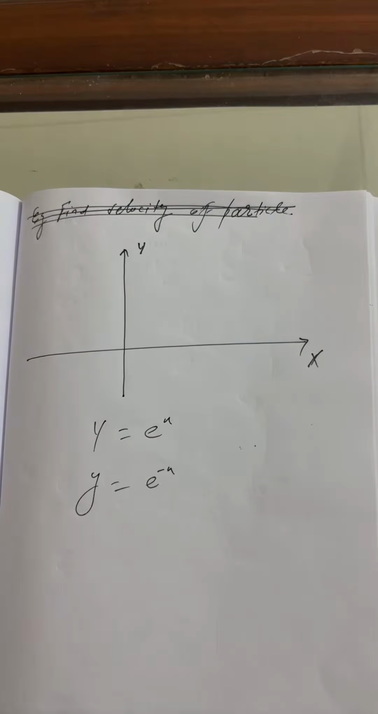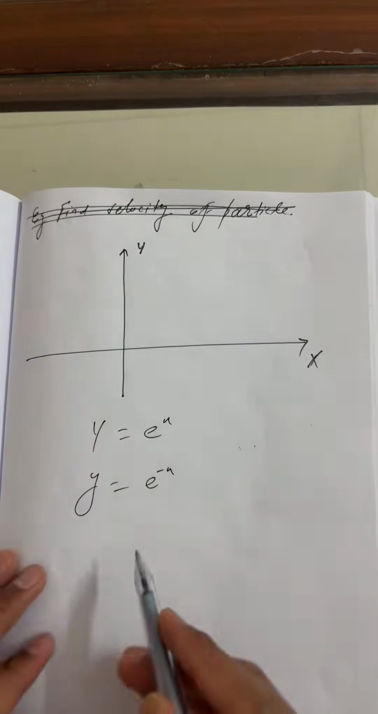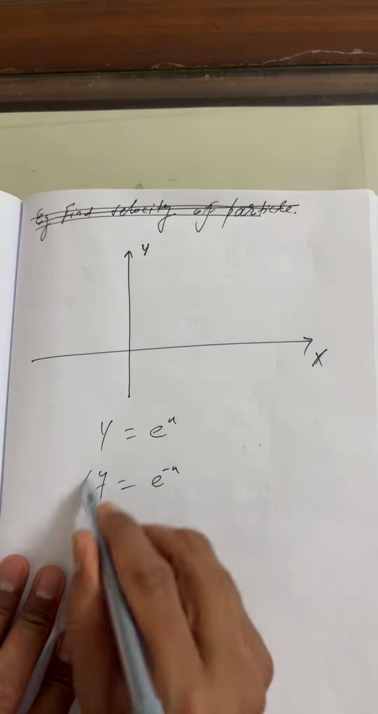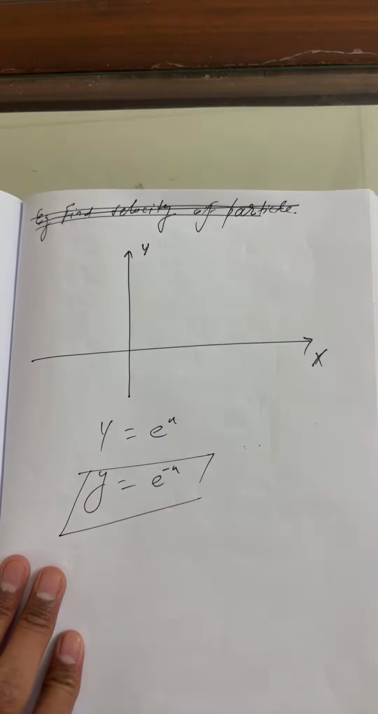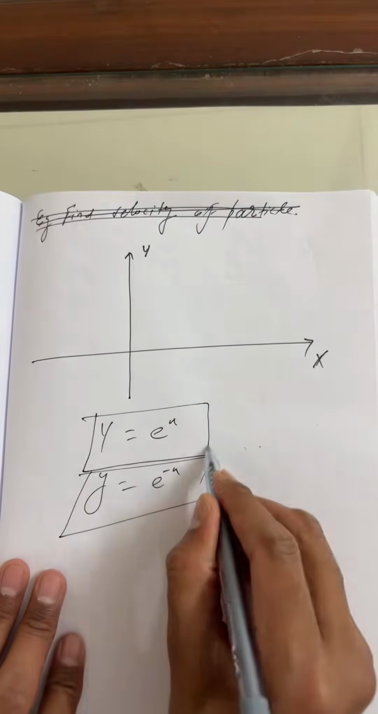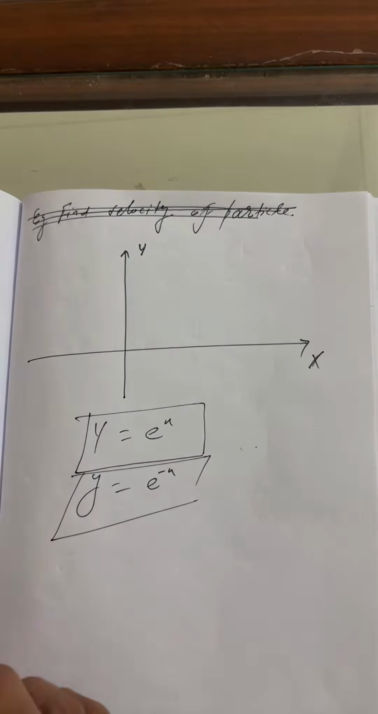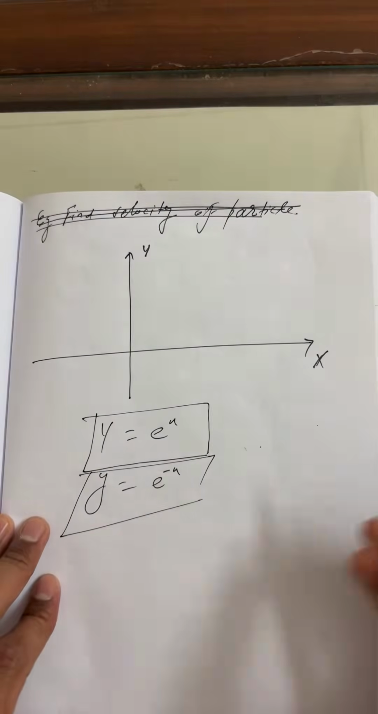I gave you in your classroom this short trick for flight landing and flight takeoff, to draw the graph y is equals to e to the power x and y is equals to e to the power minus x.